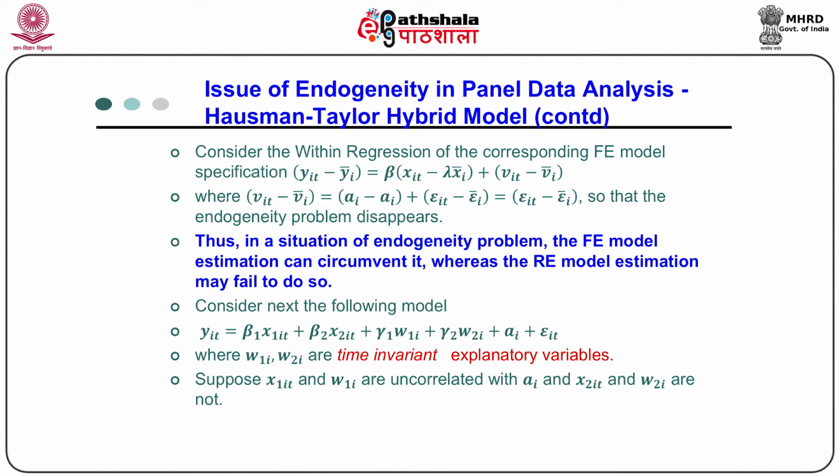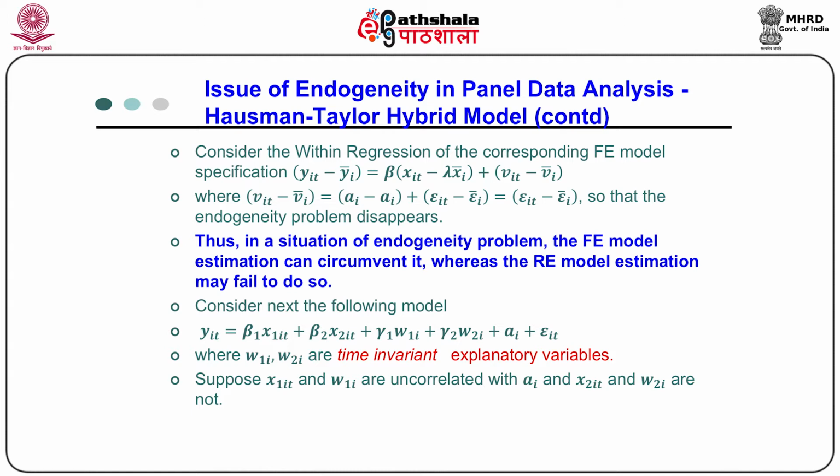So, next consider the following model y_it equal to beta_1 x1_it plus beta_2 x2_it plus gamma_1 w1_i plus gamma_2 w2_i plus a_i plus epsilon_it, where w1_i and w2_i are two time invariant explanatory variables.